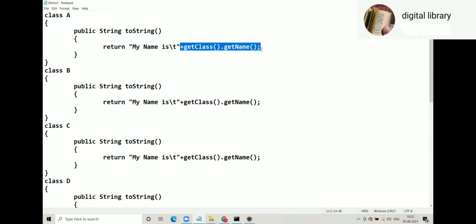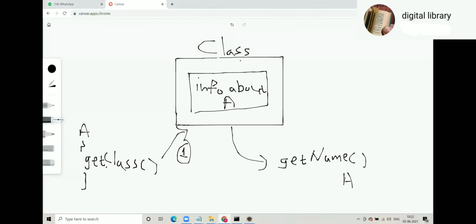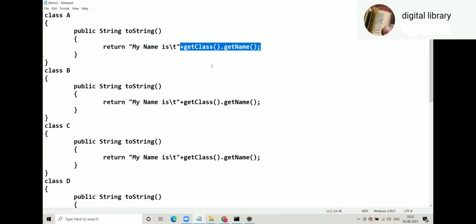But if you simply memorize get class dot get name, it will work and give you output, but it's of no use. You must understand why we write it. What is that get class? Get class is a method of Object class, so we can call it directly. But get name is a method of Class. That's why get class dot get name. Diagrammatically also you should understand: inside class A, when you say get class, you get the Class instance which represents A, and on that instance you call get name, so it will give you the name of A. In this case, the return type of get class is Class, and the return type of get name is String.